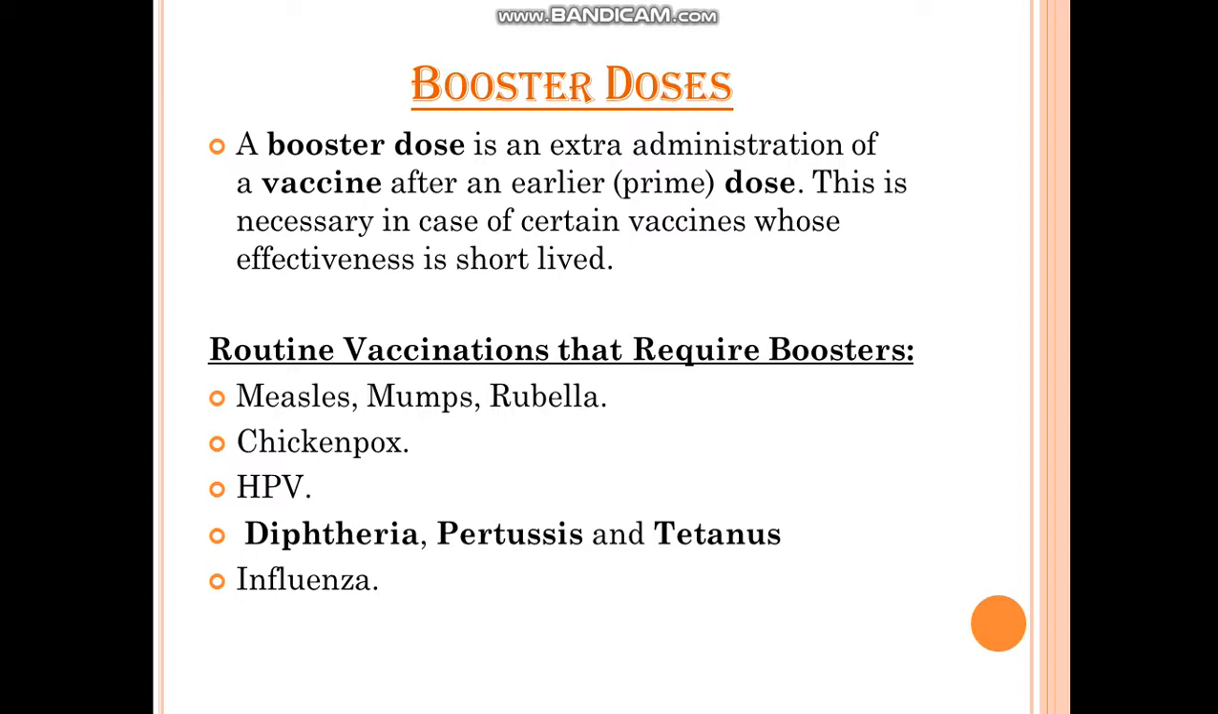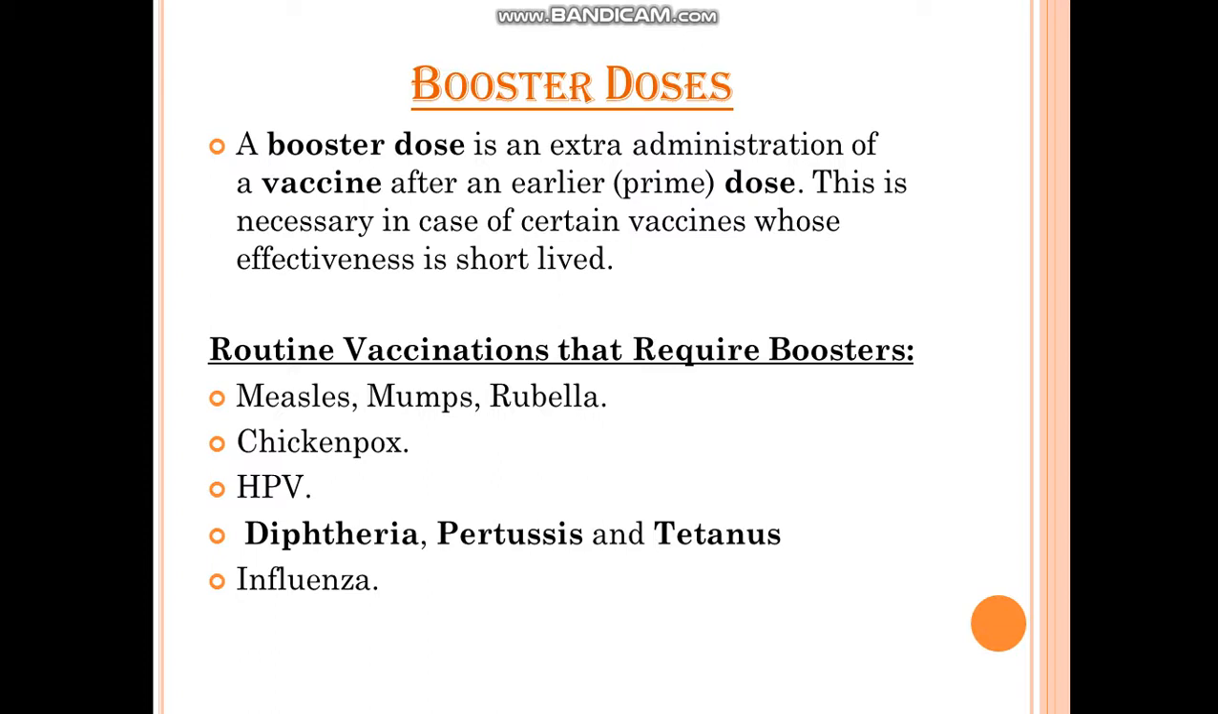Now, routine vaccinations that require booster doses require them because their effect is short lived. Why at all are booster doses required? Because the effect of certain vaccines is short lived. They do not give us lifelong protection, so they have to be given as booster doses. Examples are measles, mumps, rubella, chickenpox, HPV, diphtheria, pertussis, tetanus, influenza, etc.